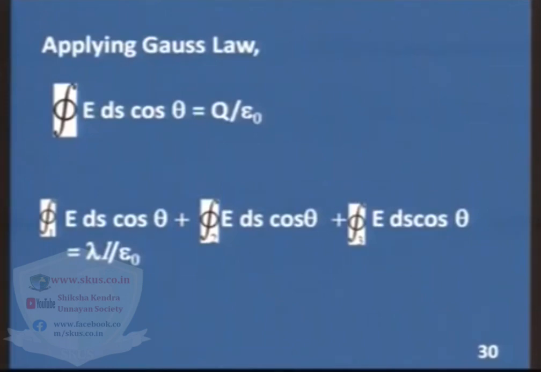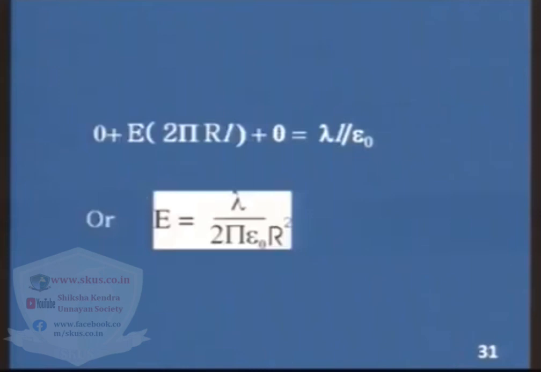Here E ds cos theta can be written for all the three surfaces, that is 1, 2 and 3, and in place of q we can write linear charge density lambda multiplied by L, and you can simplify it. The curved surface area is 2 pi r L and the circular faces have integration equal to 0. So the electric field intensity is lambda upon 2 pi epsilon naught r, and here it is not r square, it is r.